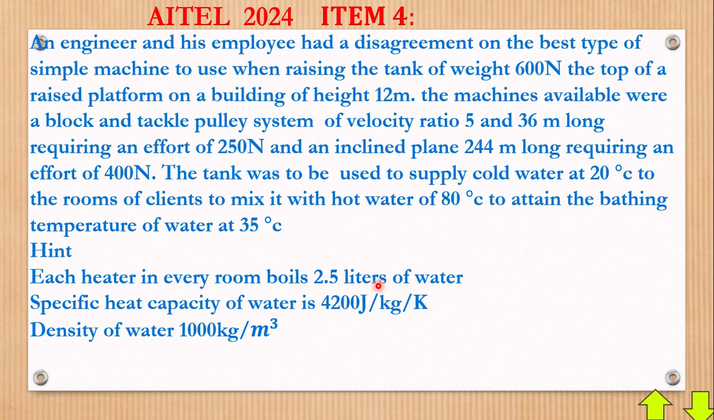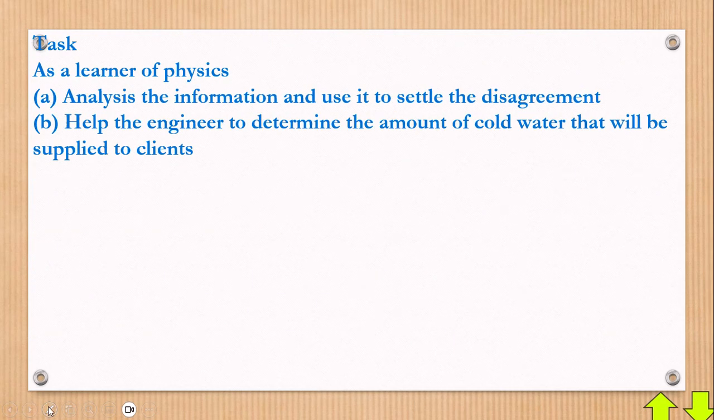Hint: each heater in every room boils 2.5 liters of water. Also, the specific heat capacity of water is 4,200 joules per kilogram per Kelvin. The density of water is 1,000 kilograms per meter cubed. Let's go and see what they want in the tasks. The task says: as a learner of physics, part A, analyze the information and use it to settle the disagreement. I think that's about carrying the certain load.